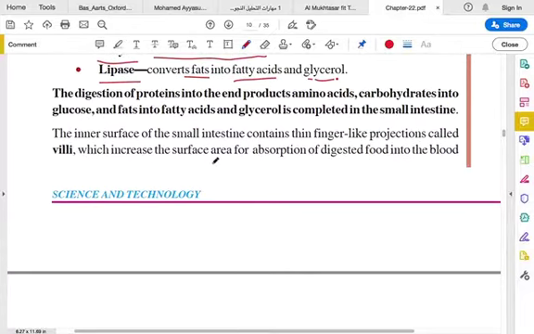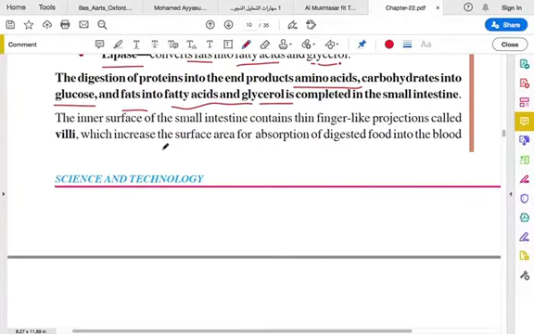The proteins, when they are digested, the end product is called amino acids. Just have to remember that amino acid is a chemical. And carbohydrates are finally broken down or converted into glucose, and fats are finally converted into fatty acids and glycerol. Okay, and it's completed in the small intestine.